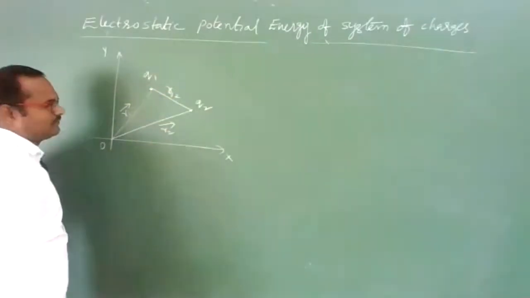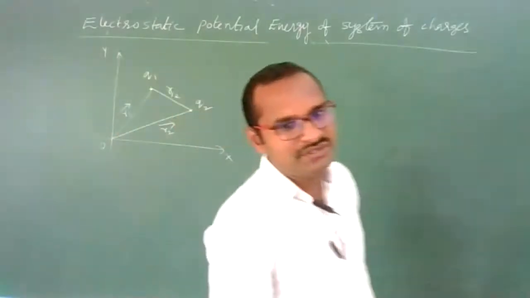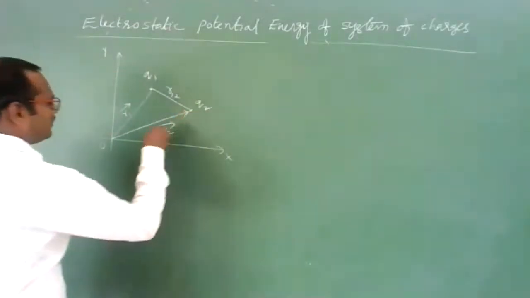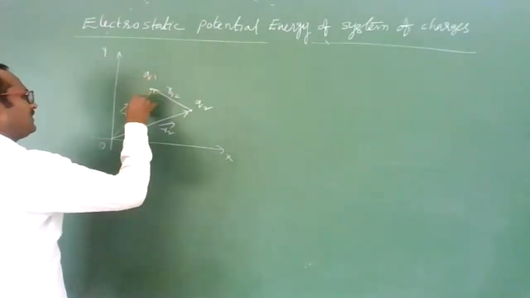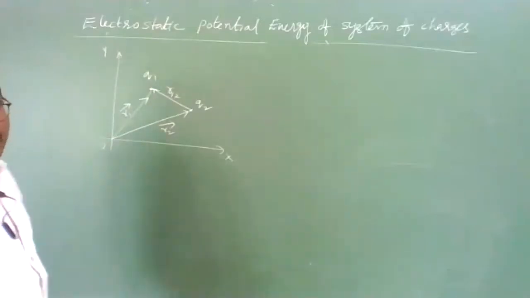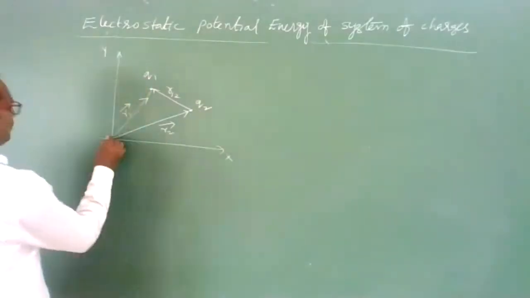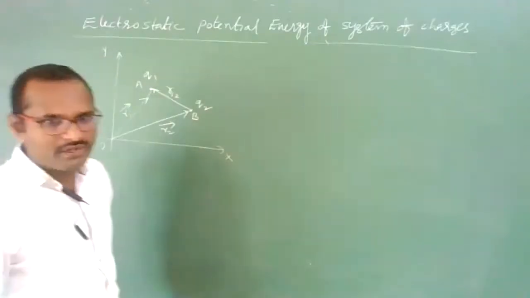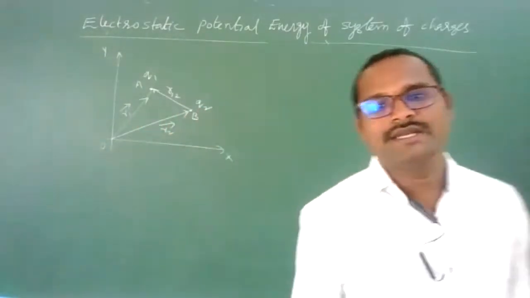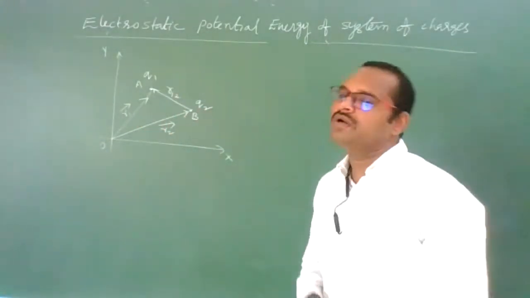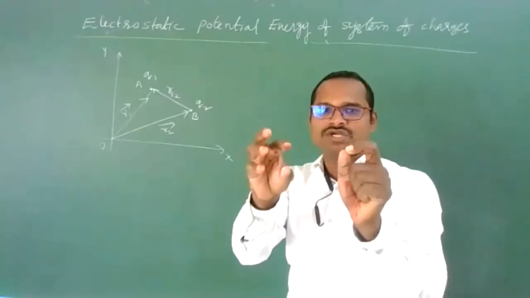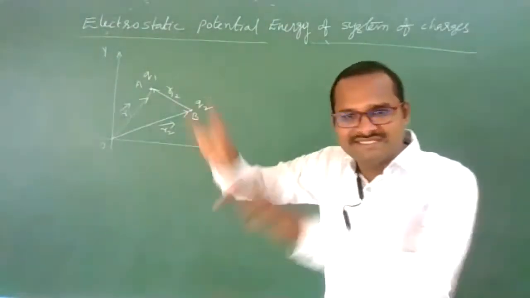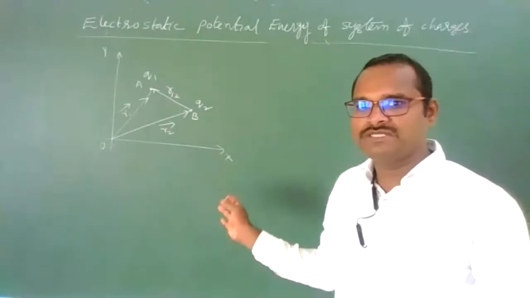Let us suppose the distance between these two is r12. So if you draw as position vectors, we can draw like this. Clear, students? If you want to give names, OAB is a triangle now. Now we need to define electrostatic potential energy. Same thing. What do you need to do first? Remove them from their locations, from point A and point B, to infinity. Now nothing is there on this board, means no repulsive force, nothing is there.